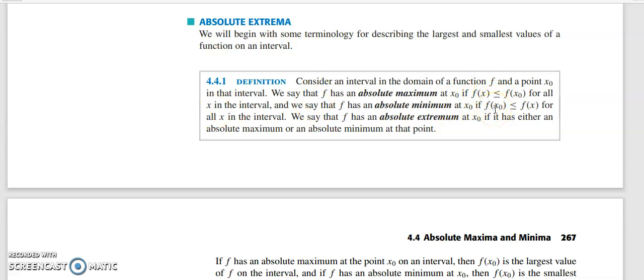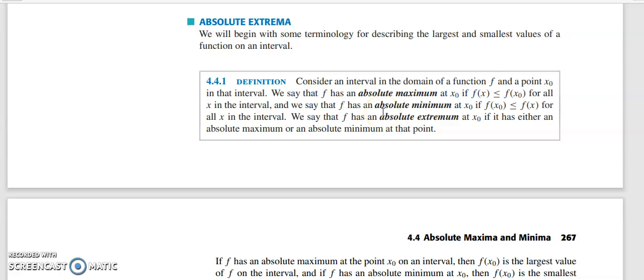So the value f of x naught must be the smallest value among all the given x values. That is how we define an absolute maximum and absolute minimum. It is the same as the other definition. The only difference is here it is for all x in the interval. When we take local maximum or local minimum, we only look at the points around that point, but here the condition must hold for all x where your function is defined.